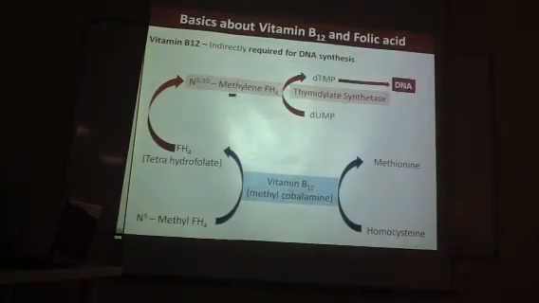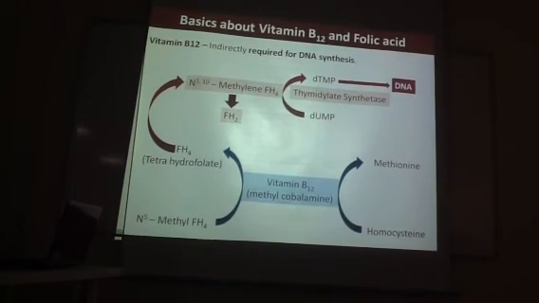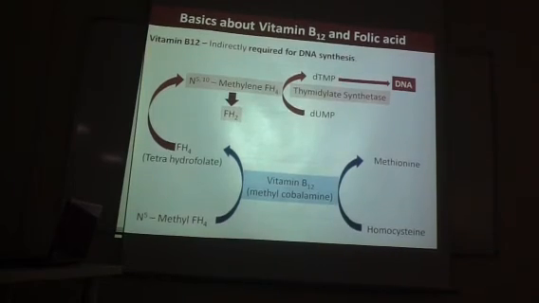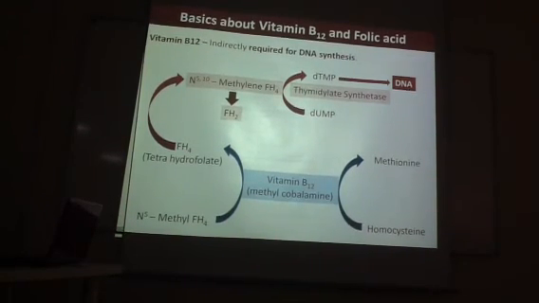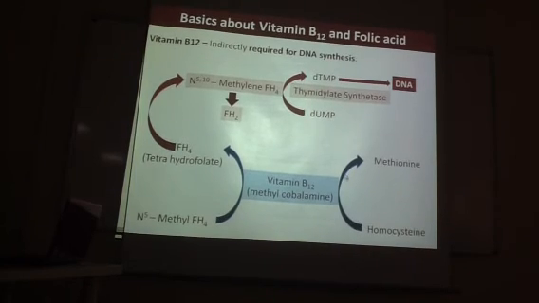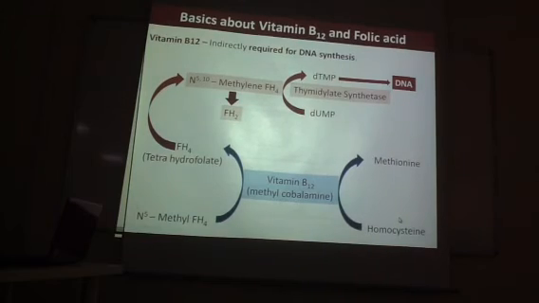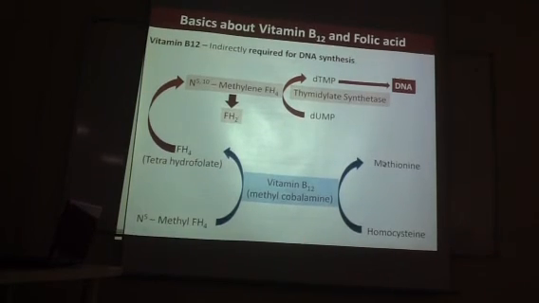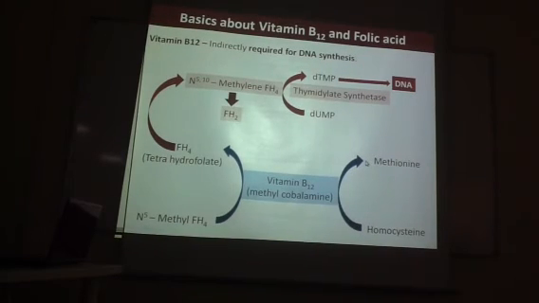Vitamin B12 and folic acid are needed for DNA synthesis. And vitamin B12, apart from that, is needed for converting homocysteine into methionine. Homocysteine is converted into methionine, and methionine is used for the formation of neurotransmitters.